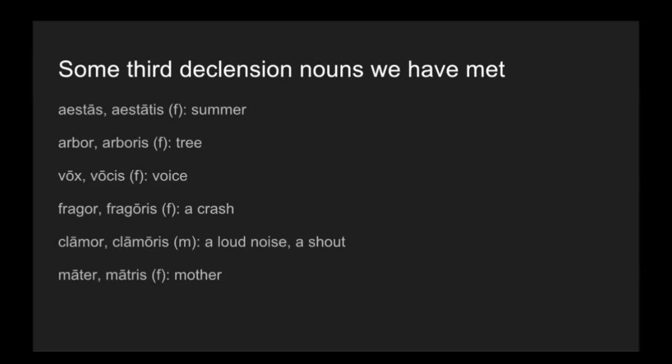So you can see arbor, fragor, clamor, all of those end with or, but lux ends with an X, and aestas looks like a first declension accusative plural ending. And that's fine. The nominative singular for the third declension doesn't have a pattern, so it can be anything it wants to be, but it's specific to each noun. So we just have to memorize what its nominative singular form is.